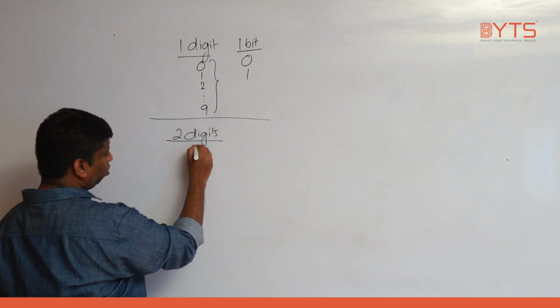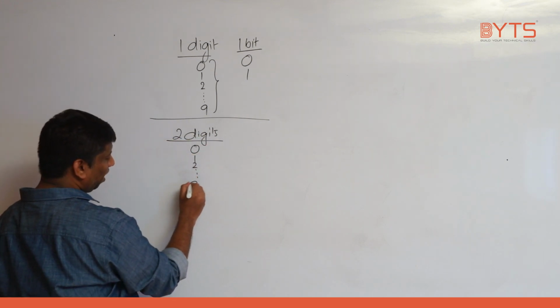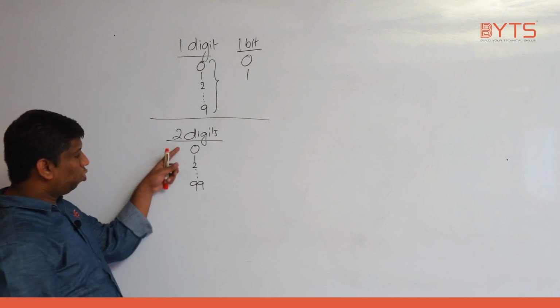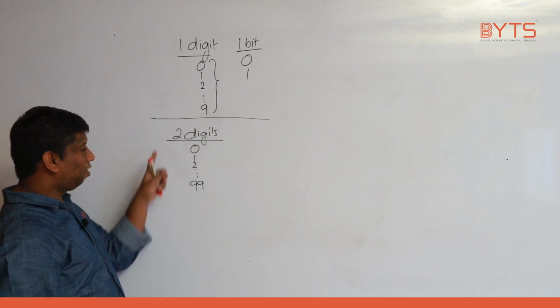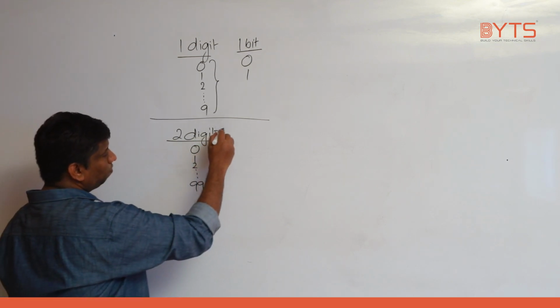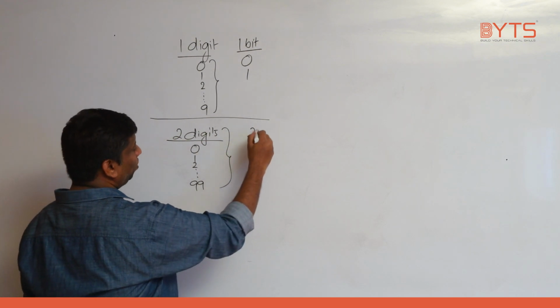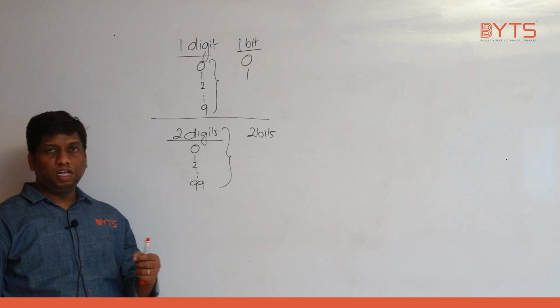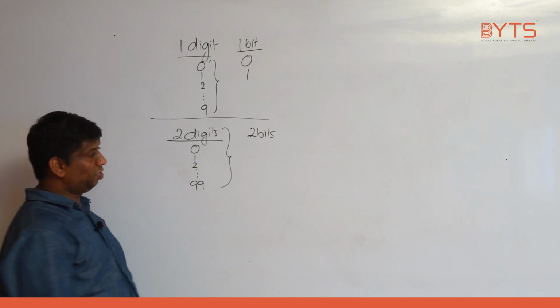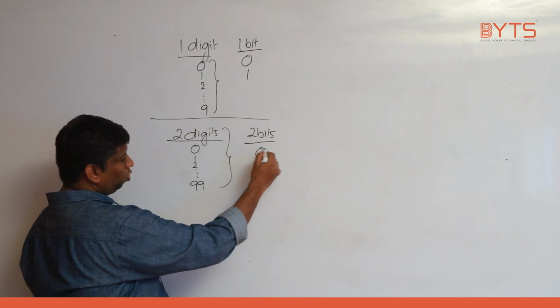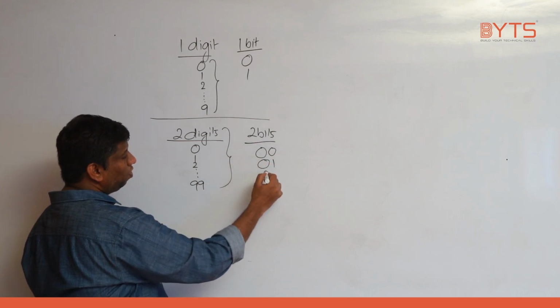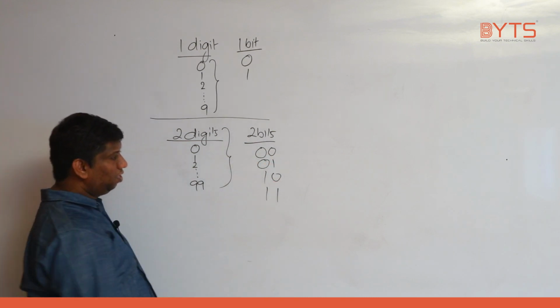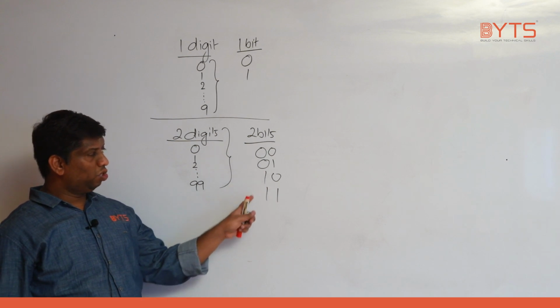I can have 0, 1, 2 up to what? 99, right? 0 to 99, because I represented using 2 digits. Now you are having 2 bits. Now you are having how many bits? 2 bits. If you are having 2 bits, what are the possible representations? It could be 0 0, 0 1, 1 0, 1 1.